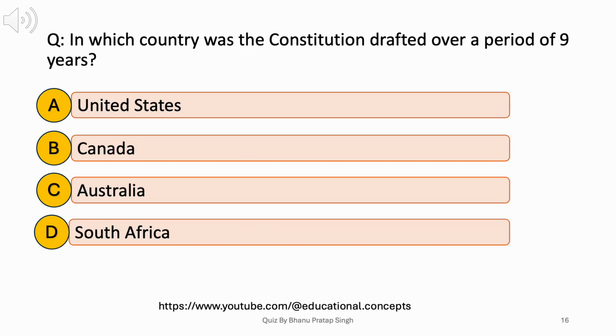In which country was the Constitution drafted over a period of 9 years? A. United States. B. Canada. C. Australia. D. South Africa. Answer. C. Australia.